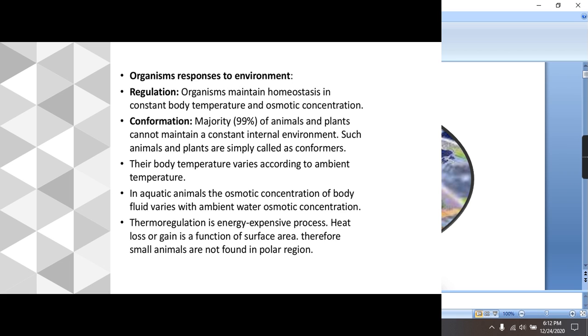Similarly, during the winter, the outer temperature starts falling, and our body temperature also decreases. But again, due to the thermoregulation property, our body starts shivering. Shivering is a kind of exercise that generates heat, and again our body temperature rises. But thermoregulation is a very energy-expensive process, so it is not found in all animals. That's why the majority of organisms are conformers. Heat loss or gain is a function of surface area. Therefore, small animals are not found in the polar regions.